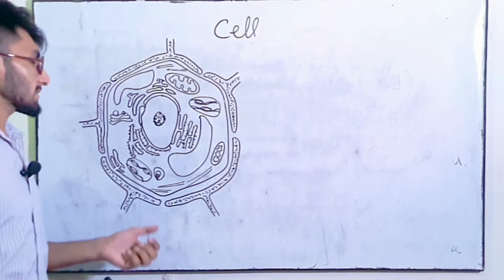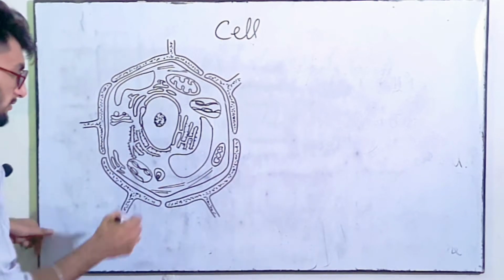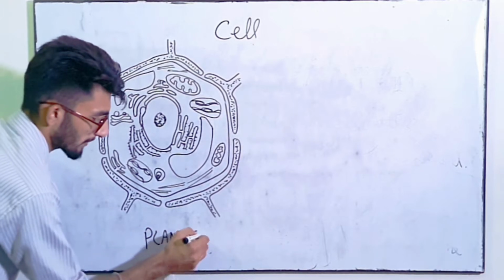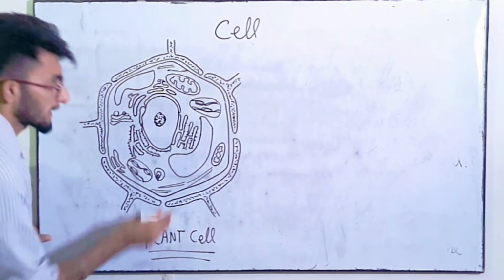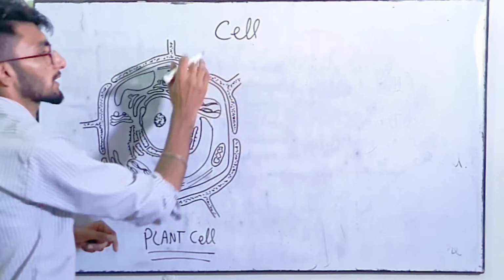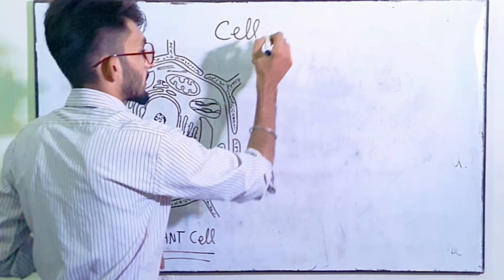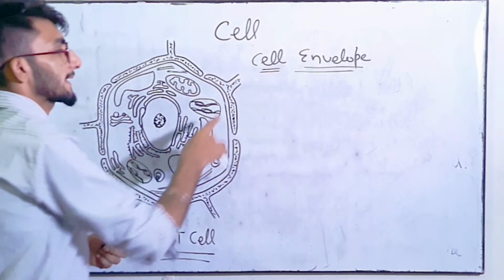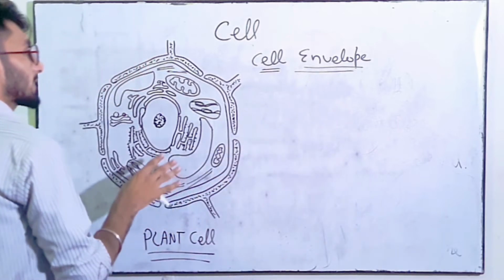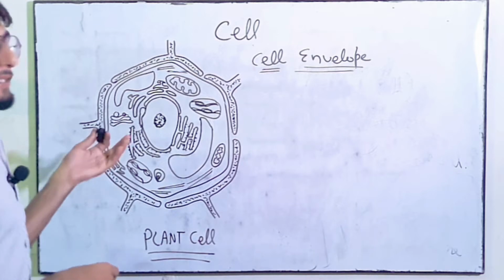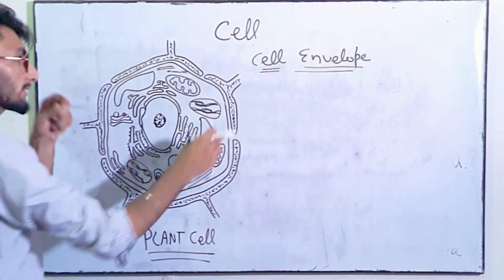So students, this is the structure of a cell. This is a typical plant cell. One by one we will learn about all its organelles. Clear? So first of all, we will start with the cell envelope. So what is cell envelope? Cell envelope is the thing which contains all the organelles and cytoplasm of the cell at its position.